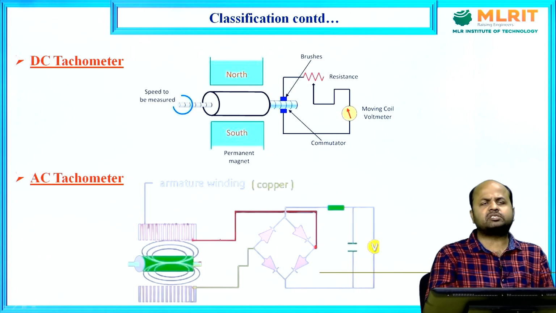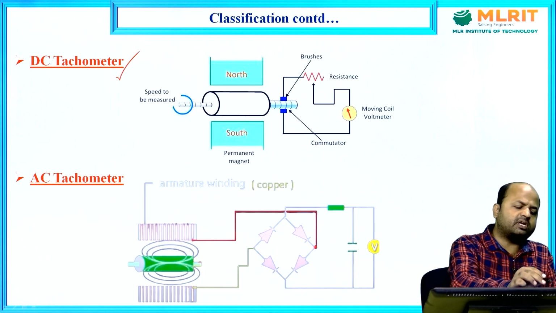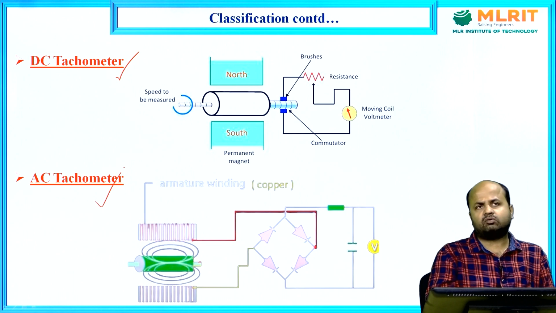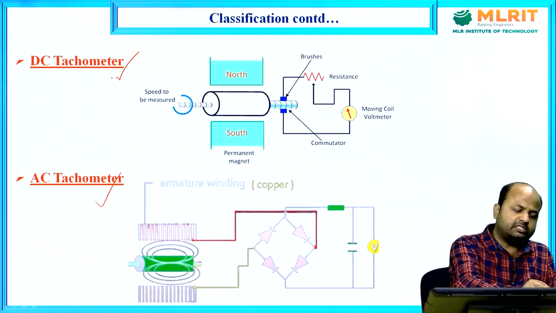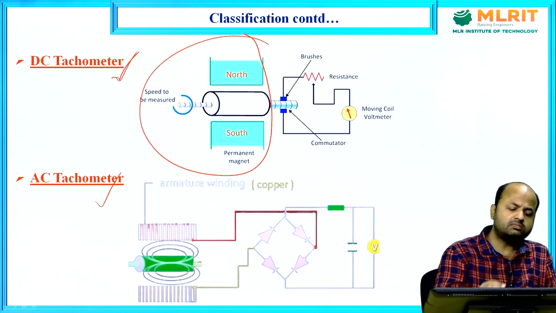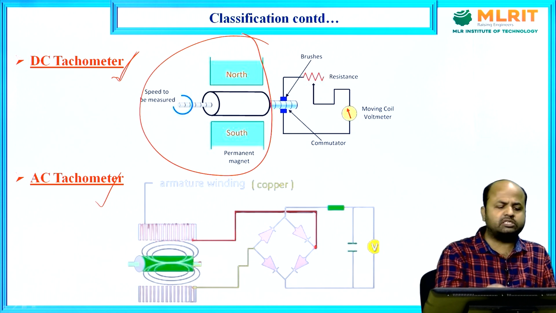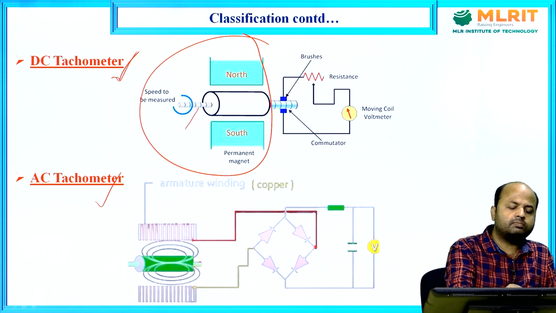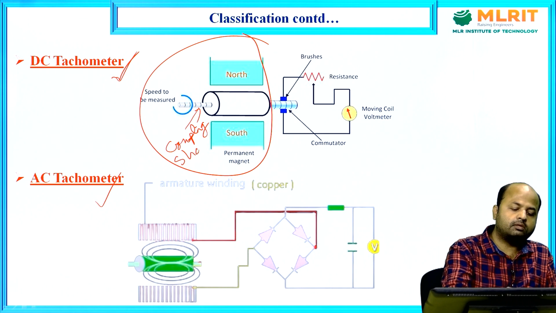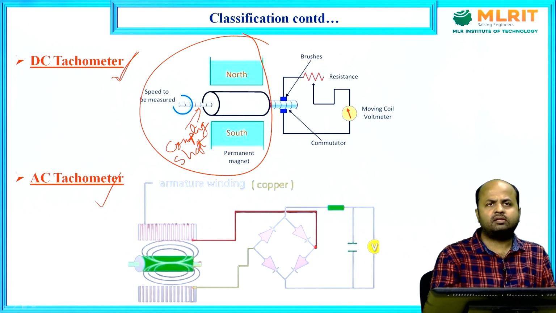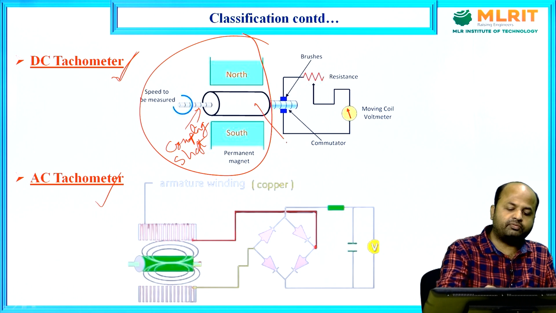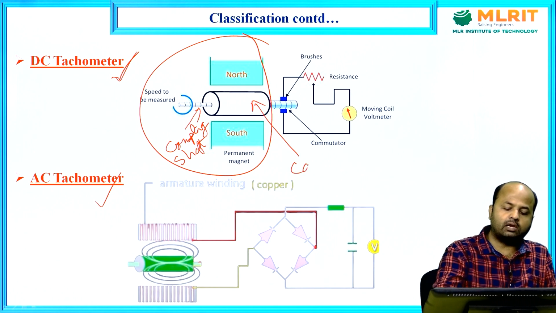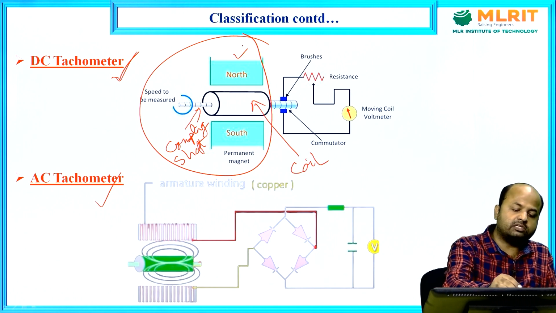Another classification is DC tachometer and AC tachometer. In DC tachometer, what is the basic configuration? We can see that in DC tachometer, there is a coupling shaft. This is the coupling shaft, this is your coil, and this is your magnet.